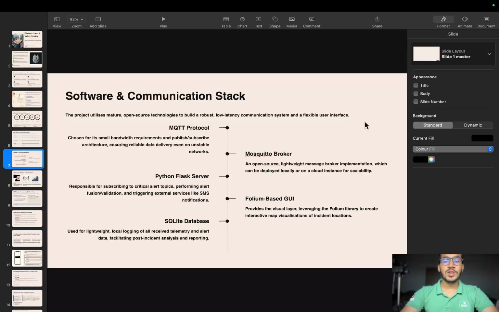IMU value. When the fusion logic decides there is an alert, the Pi or the server publishes an alert message on disaster/alert with GPS and severity. The alert is then shown on the GUI, and the server also sends an SMS to the emergency contacts. Using MQTT makes it easy for many systems to subscribe to the alert data, which can further be shown on the GUI. And we had used SQLite or PostgreSQL for storing the data and using it for the further historic